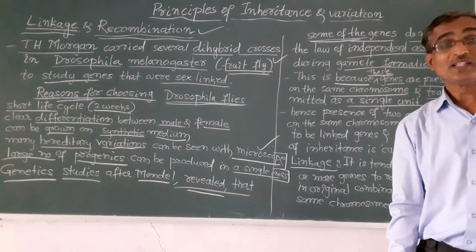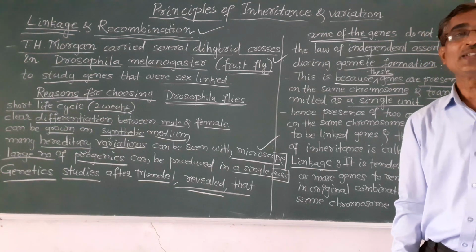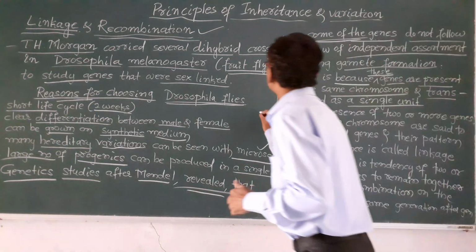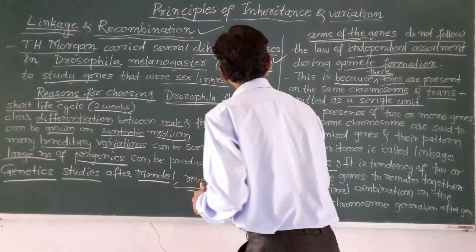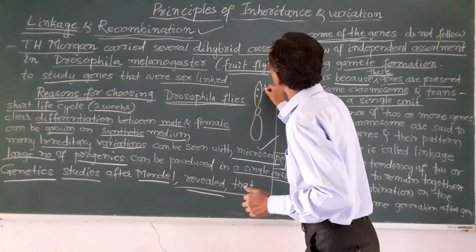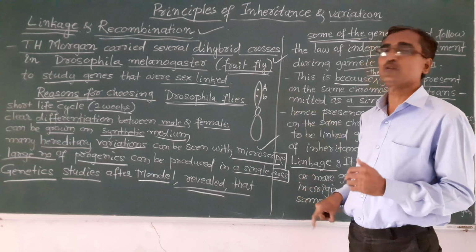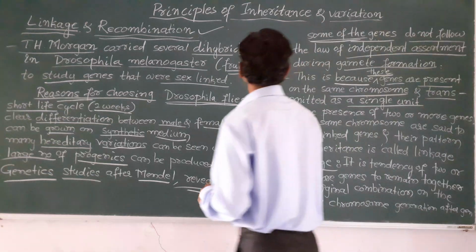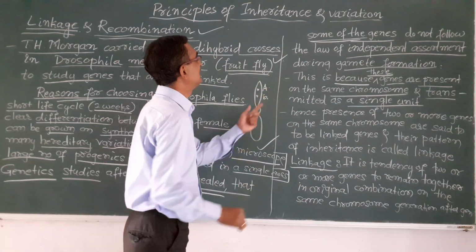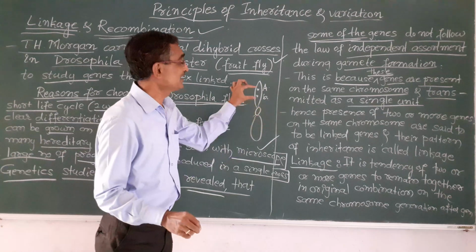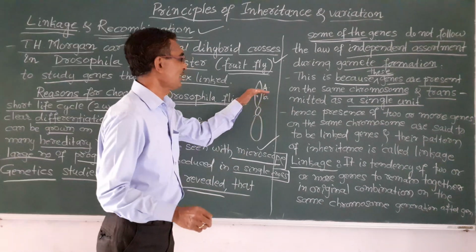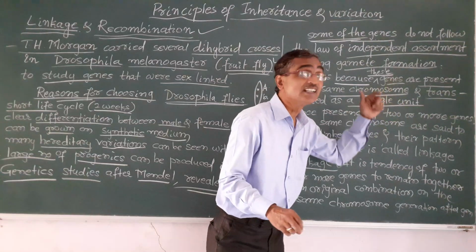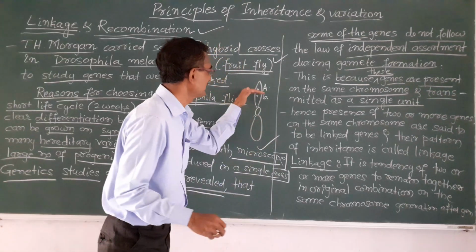You see, this is the chromosome, and the genes A and B which are present on the same chromosome are transmitted as a single unit. They did not separate during gamete formation. They are transmitted as a single unit without separation.